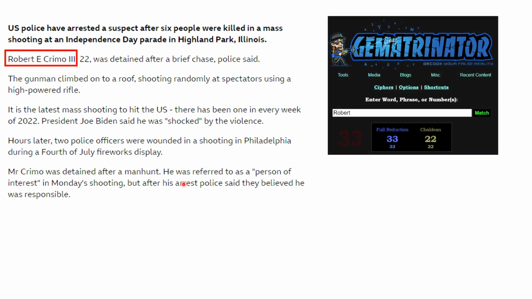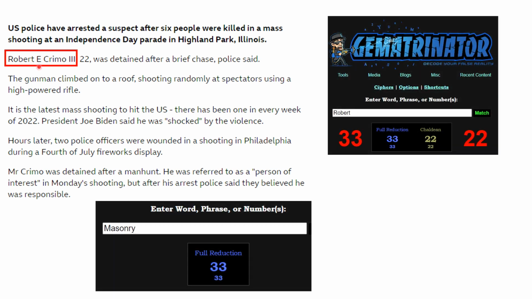There's a bit more here. This is the suspect, Robert E. Crimo the Third. It looks like he, well, allegedly committed a crime. And in this one they're saying he's 22, just like the other shooter in Denmark. Now look at Robert.